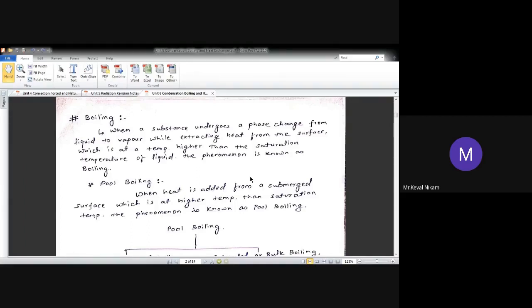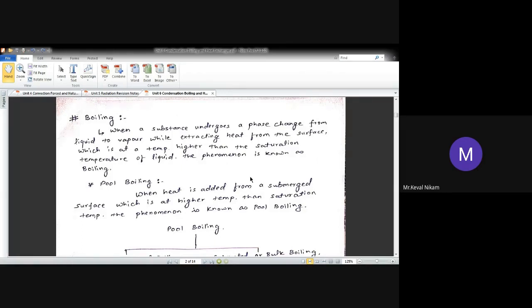So you can do the experiment at your home. What you can do, you can take a utensil, put it on a stove, ठीक है, without any liquid in it. ठीक है. Heat it up for 5 minutes and then pour a liquid, that too dropwise. What is going to happen? The drop is going to change from liquid form into vapor form.